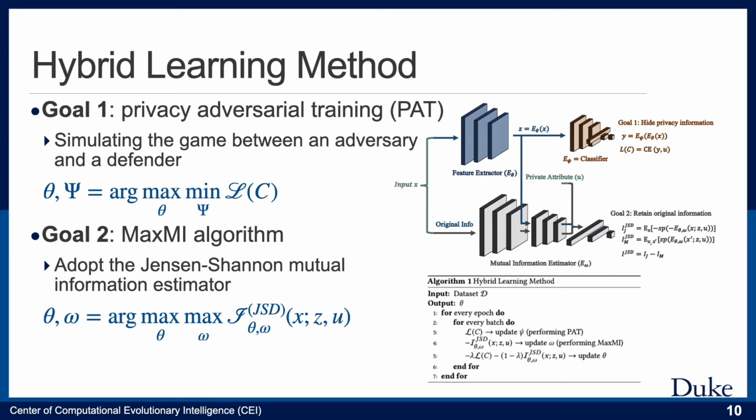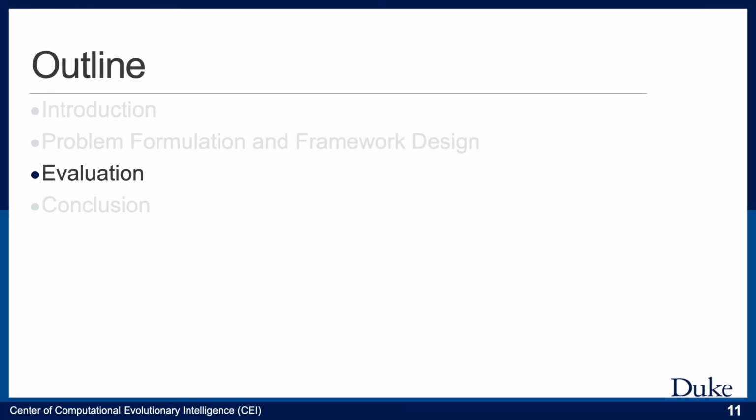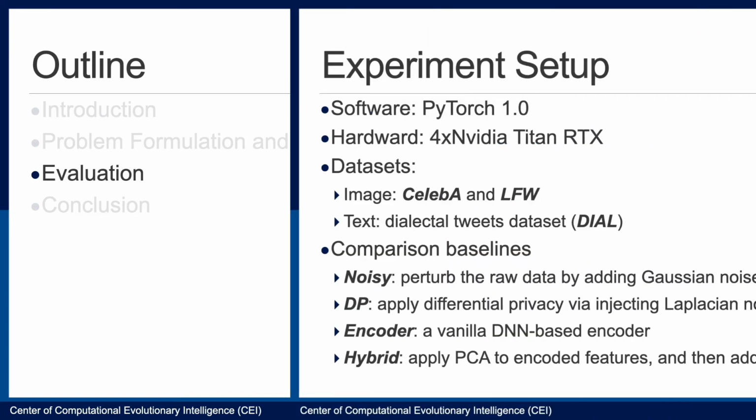Finally, we can train the feature extractor in an alternating way. In particular, within each training batch, we first perform the privacy adversarial training algorithm and the Maximally algorithm to update psi and omega, respectively. Then, the feature extractor will be updated according to our defined objective function. Next, I will show you our evaluation results.